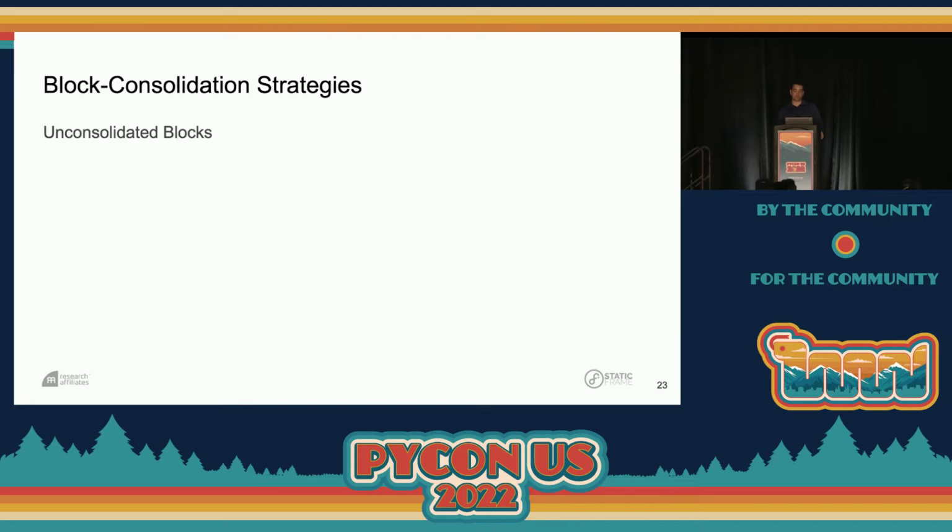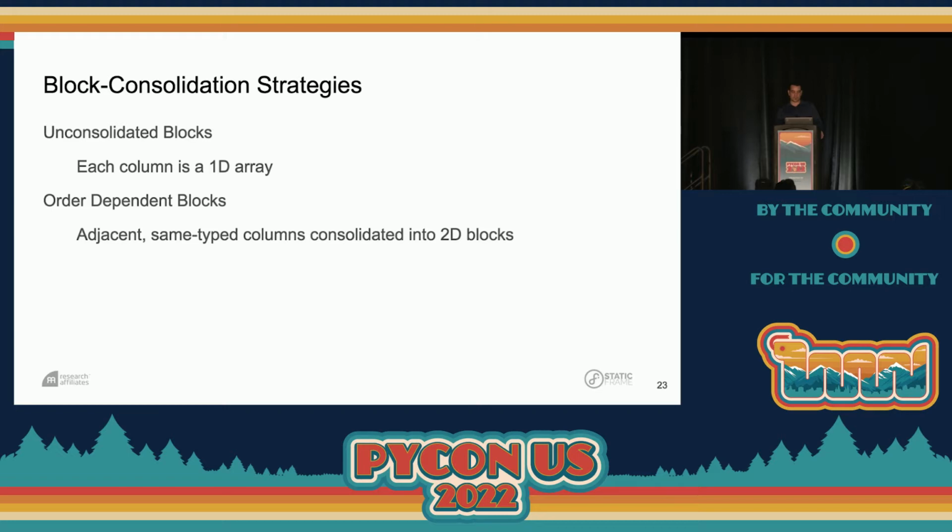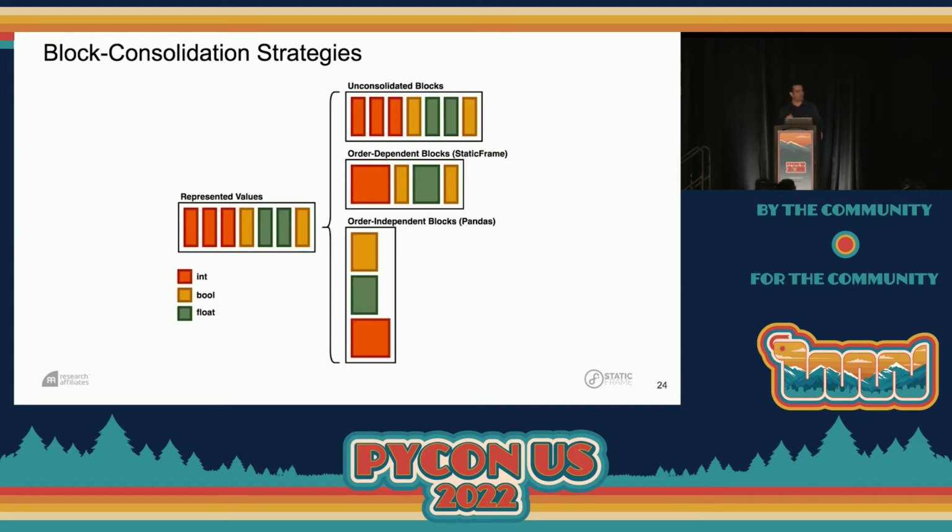So there's maybe 3 block consolidation strategies. We could have unconsolidated blocks, where each column is a one-dimensional array. Or we could have order-dependent block consolidation, where adjacent, same-typed columns can be consolidated into 2-dimensional blocks. Finally, we could have order-independent blocks, where all columns are consolidated into a 2D block per type. So I know that's a lot. So this diagram here should help you understand what we're talking about.